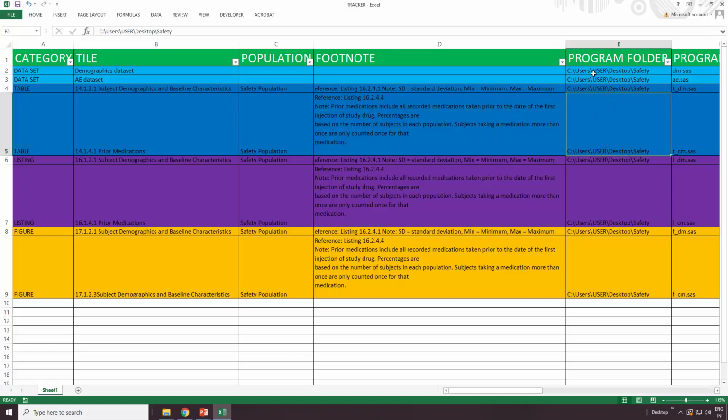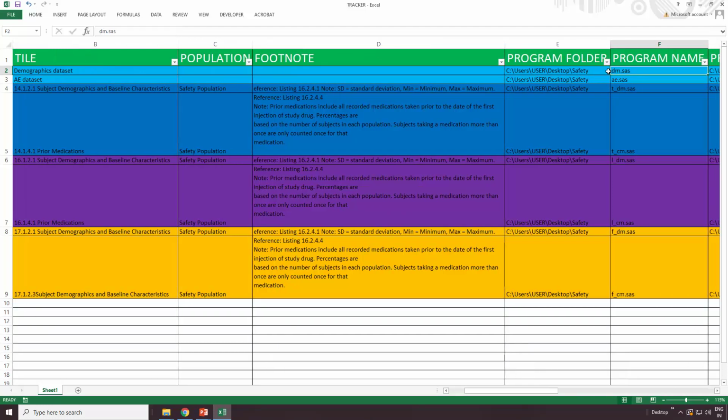Suppose imagine you are trying to create a data set. Here you need to see that location. Once you're done with creating a data set, where it needs to be saved, and what is the name of the program to be created for that particular data set. If you are creating a demographic data set, it should be dm.sas. If it is an AE related data set, it should be ae.sas.